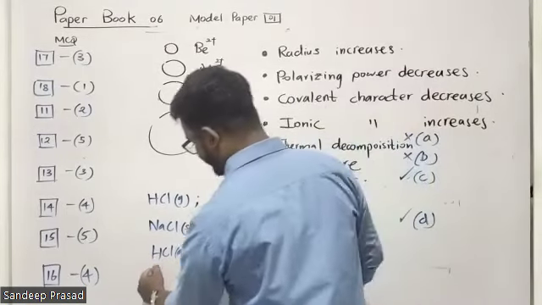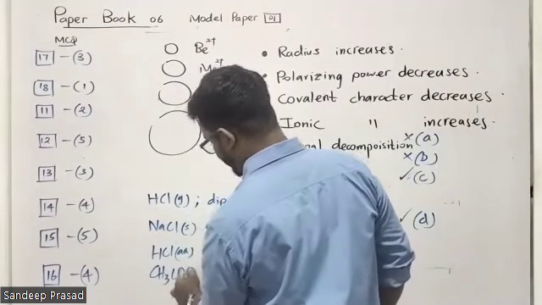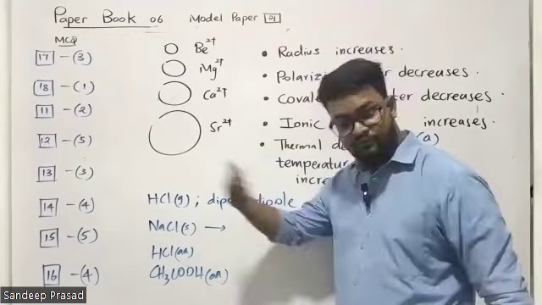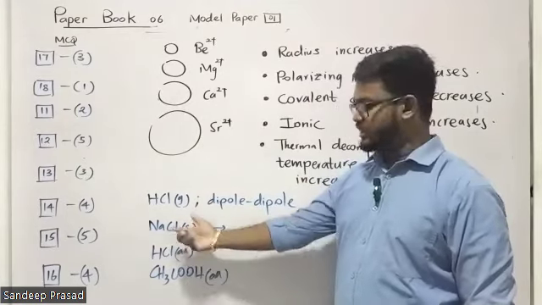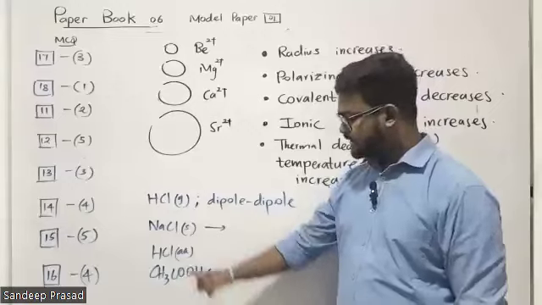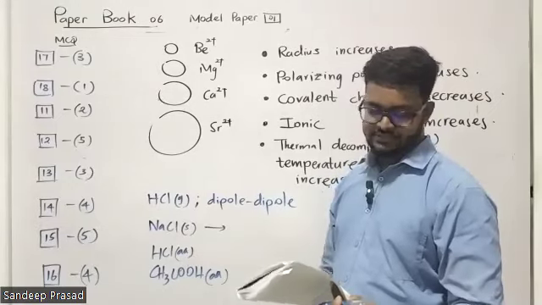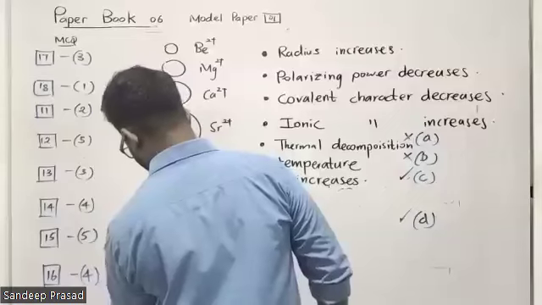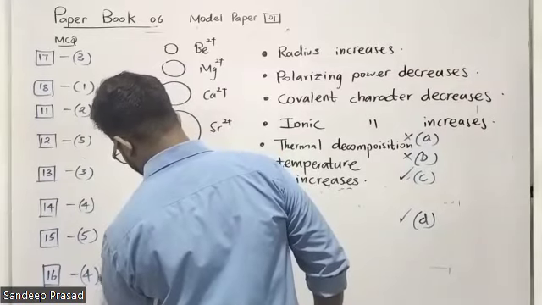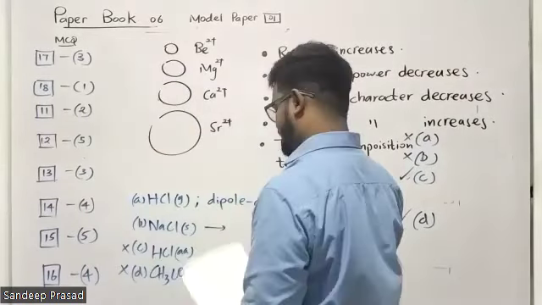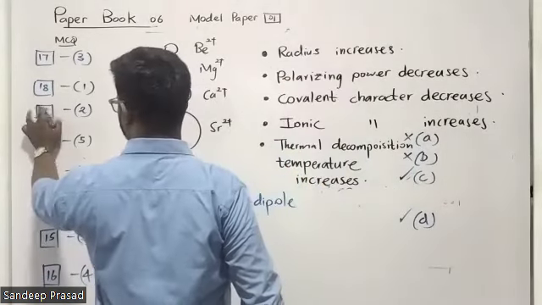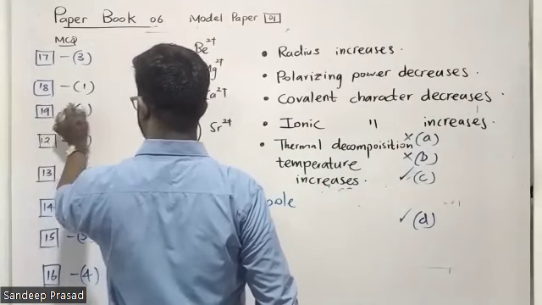The next one is acetic acid aqueous. Water molecules are there, and acetic acid itself has an OH bond, so hydrogen bonds can form. So C and D are correct. Among the given compounds, C and D contain hydrogen bonds. Question number 19, answer is the third one.